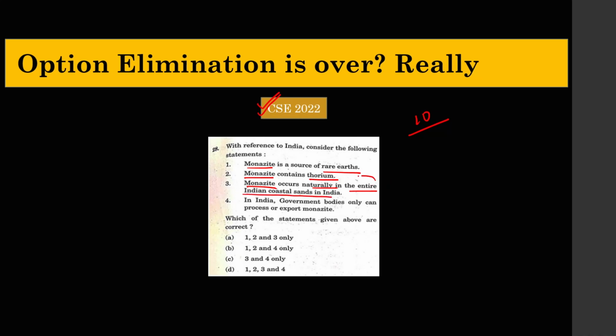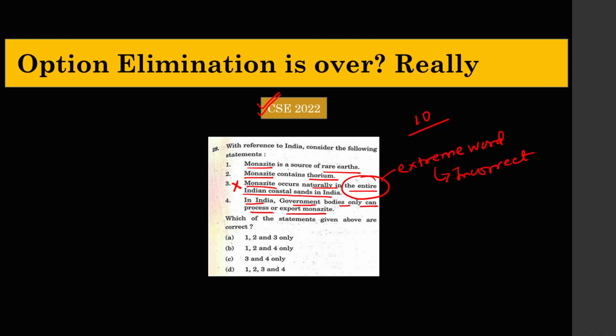So guys, here you see the word is entire, and entire is an extreme word. Generally in UPSC, sentences using extreme words are incorrect. So it is highly probable that this is incorrect. Okay, let us read the fourth statement. In India, government bodies only can process and export monazite.